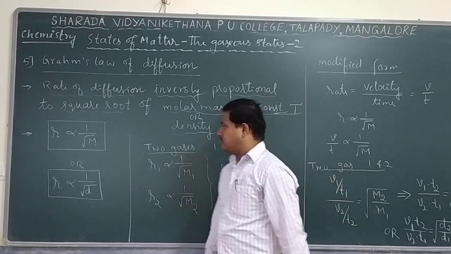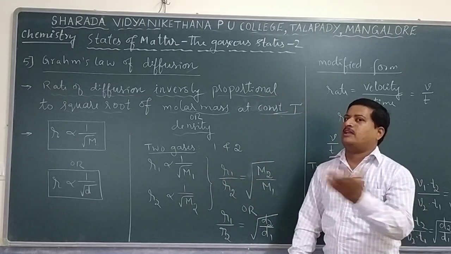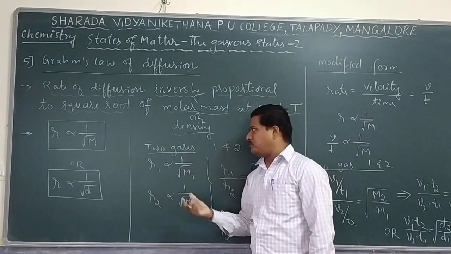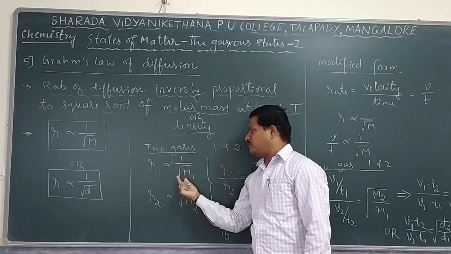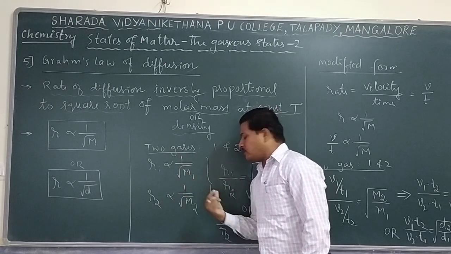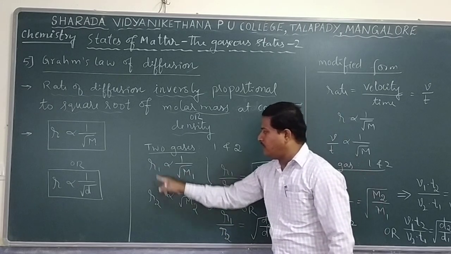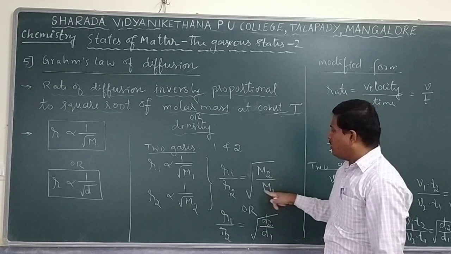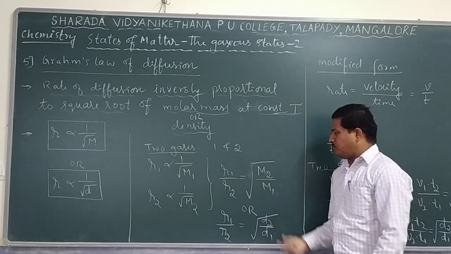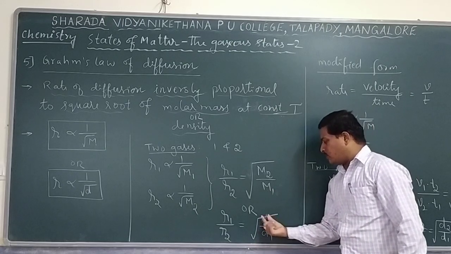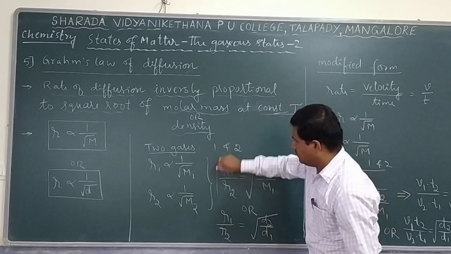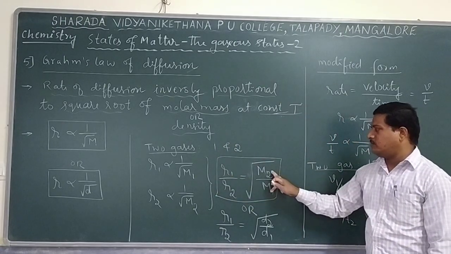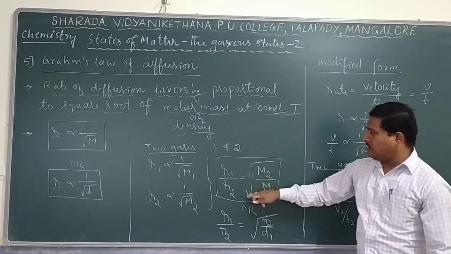Suppose two gases are present, let us say 1 and 2. It may be helium, oxygen, nitrogen, carbon dioxide, like that. If you apply that relation, R1 is proportional to 1 by square root of M1, R2 is proportional to 1 by square root of M2, and if you divide 1 by 2, then what you get is R1 by R2 equal to square root of M2 divided by M1. In terms of density, it is square root of d2 by d1 also. So this is a very important formula, and problems normally come in the examination from it. Molecular mass of the second gas divided by the first gas, whole square root.